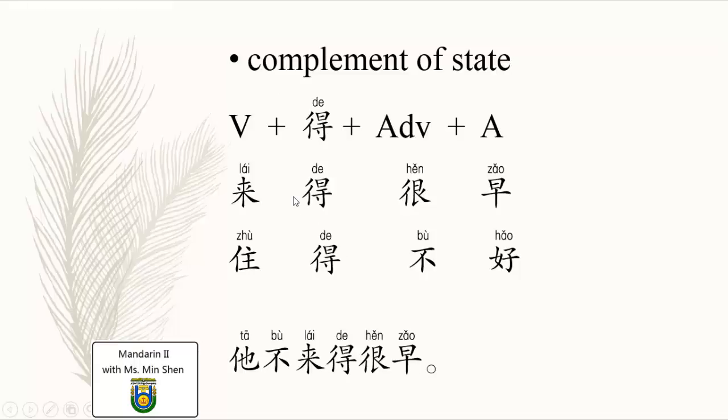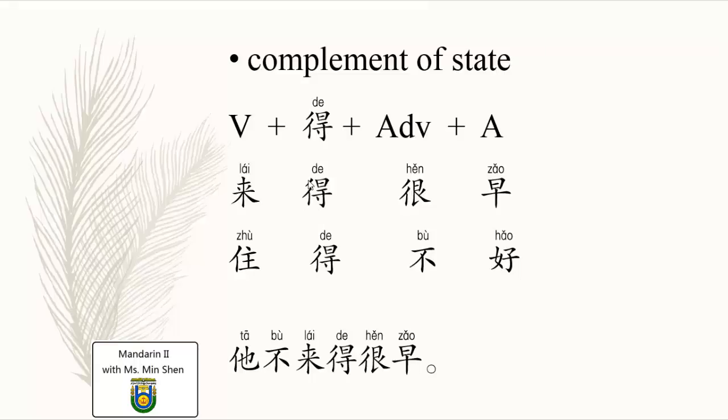So we look at the form of it. First, you will have an ordinary verb, any verb. Most of them are the do verbs, for example 来 come, and 住 stay in some sort of accommodation. After the verb, you have to use a particle, which is 的. We call it a particle because itself doesn't mean anything, but we have to use it in a sentence, and it plays a grammatical function.